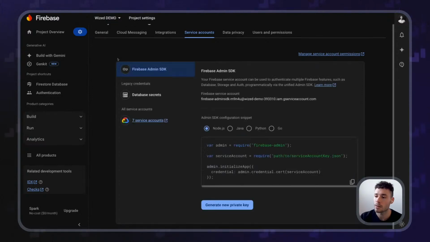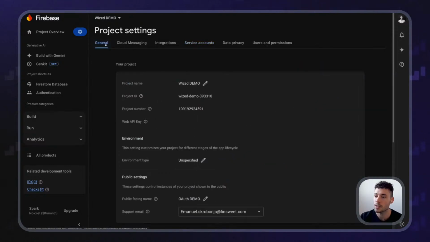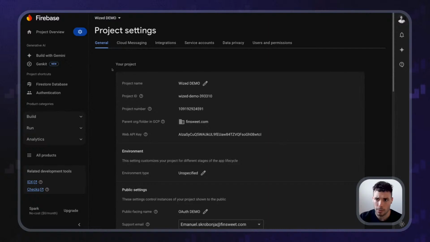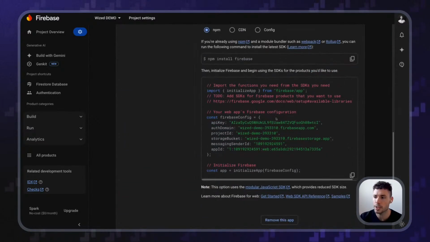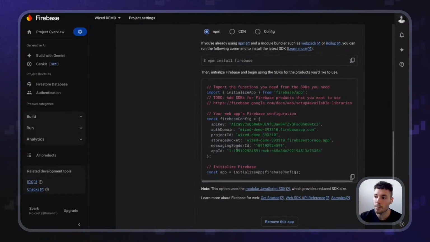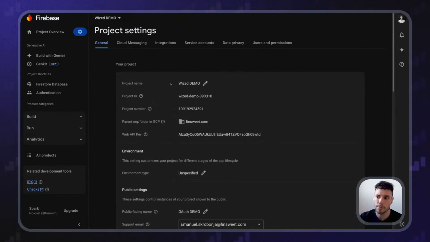Yeah. So project settings, general, and we want to scroll down a bit until we reach this section that you see, Firebase config. In Firebase config, you will see a bunch of things. We've got API key, auth domain, project ID, and so on. And also another thing that we are going to need is the project ID, this one.